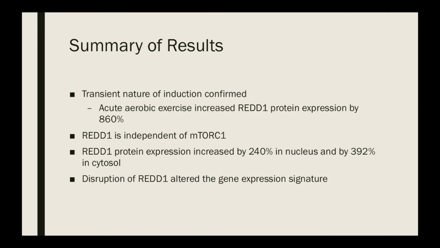This result could have implications in regards to how mechanistically RED1 is able to regulate the expression of other genes within its signature. In regards to the gene expression signature of RED1, the researchers were also able to confirm this signature by looking at the levels of mRNA expression for these genes in the mice that had the RED1 knockout compared to those with a wild-type copy of RED1.